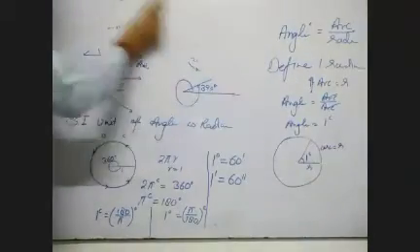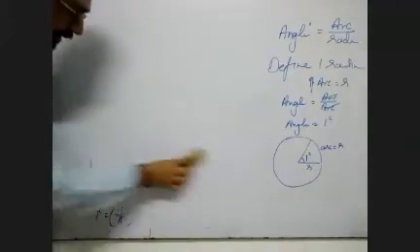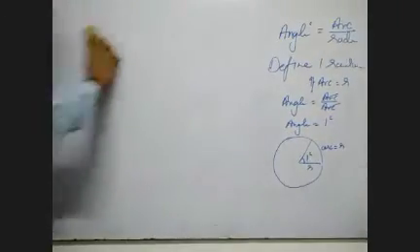Now next is converting degree into radian and radian into degree. Degree to radian and radian to degree conversion I am showing you now. Just try to see, what is the radian measure for the angle 30 degree.